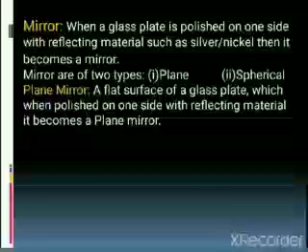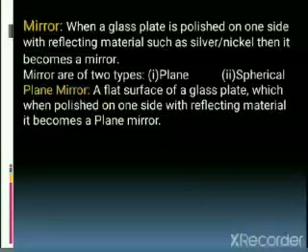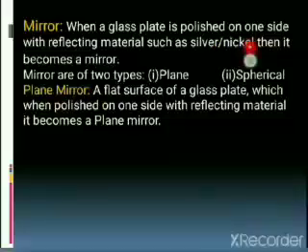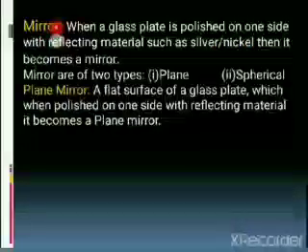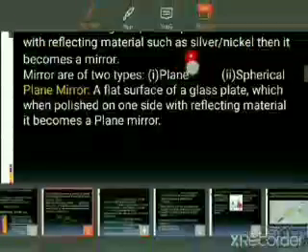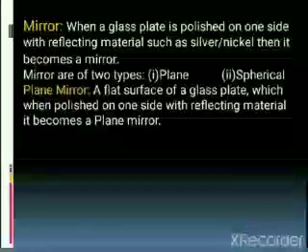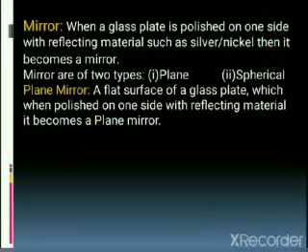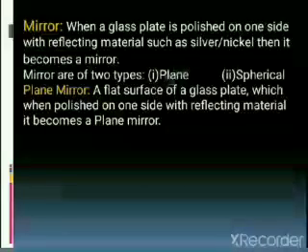Mirrors are of two types, plane mirror and spherical mirrors. Spherical mirrors you will study in 10th standard. For the time being, we will focus on plane mirror.